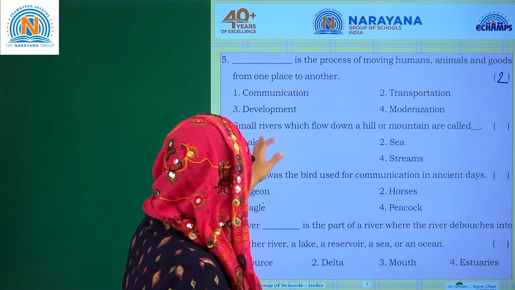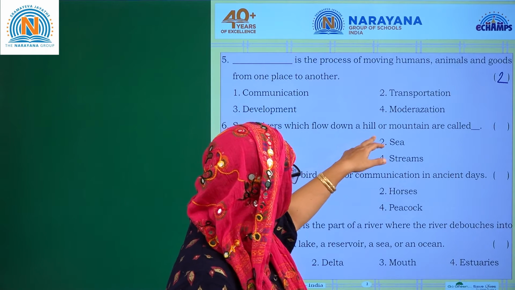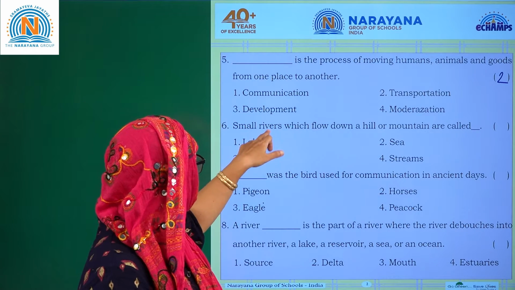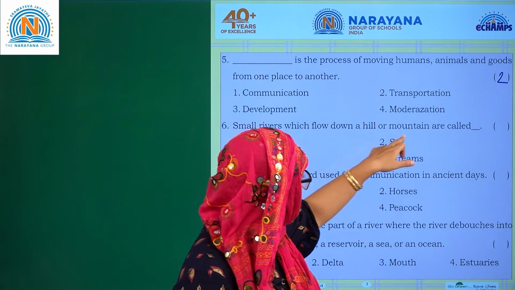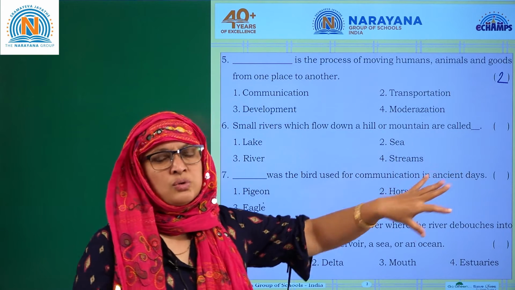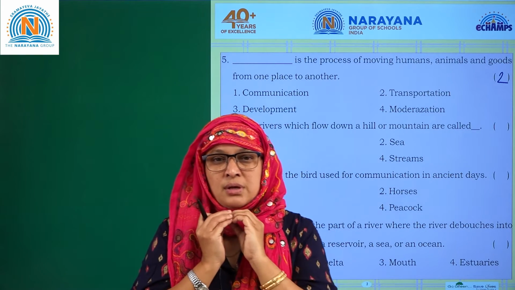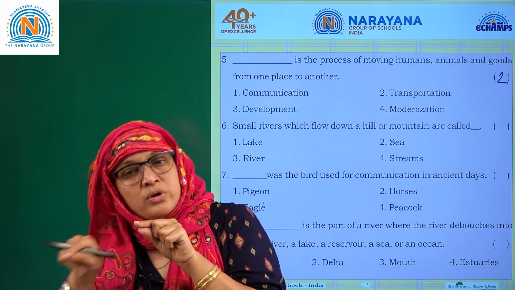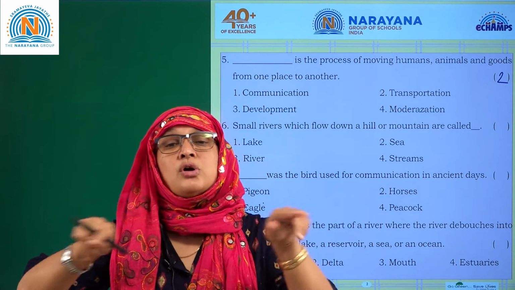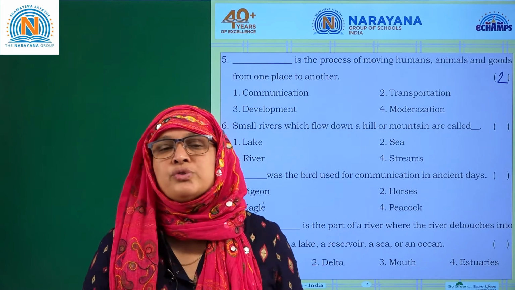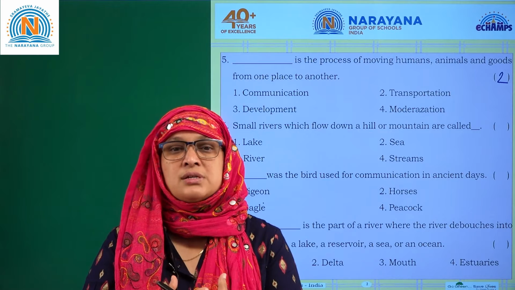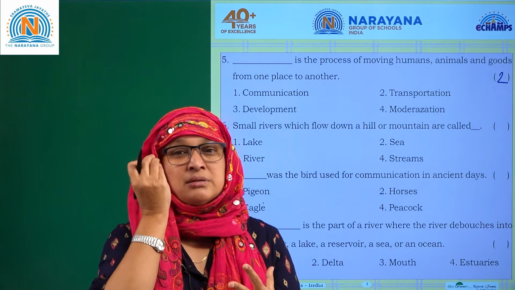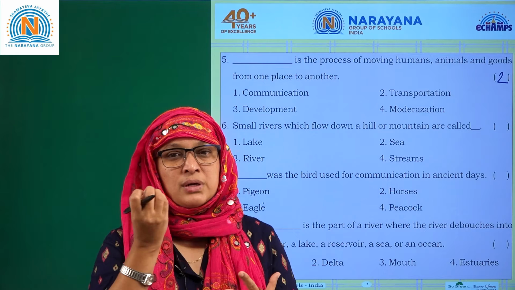Next one. Small rivers which flow down hills or mountains are called. Let me read again. Small rivers which flow down hills or mountains are called. So small rivers which flow from the mountains, and from these small rivers there are other small rivers that start from there. These are all called streams and look so beautiful. Mostly you find them in the hill stations, in Shimla, and you find a little bit in Dehradun and some parts of Nainital.